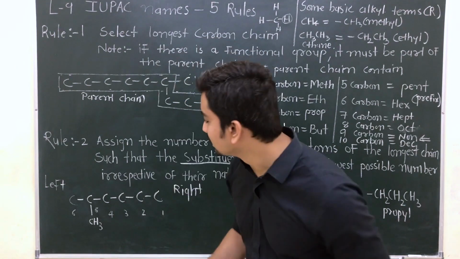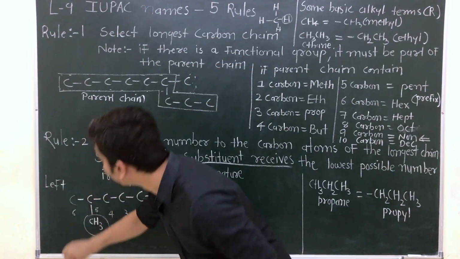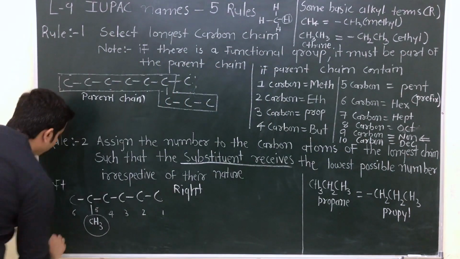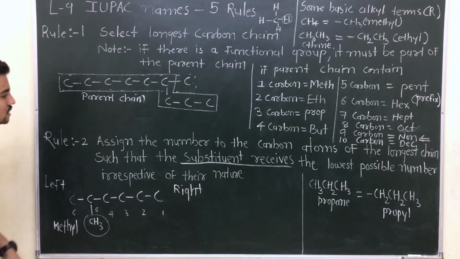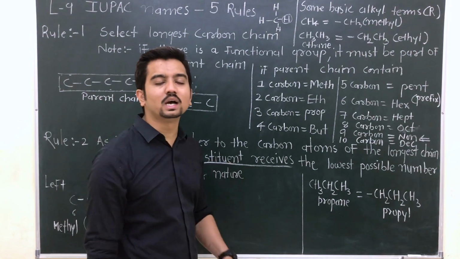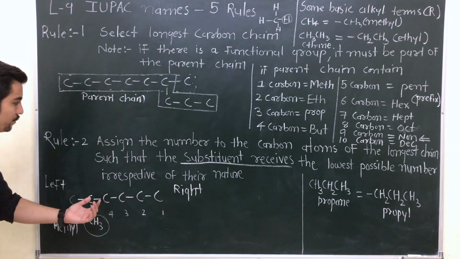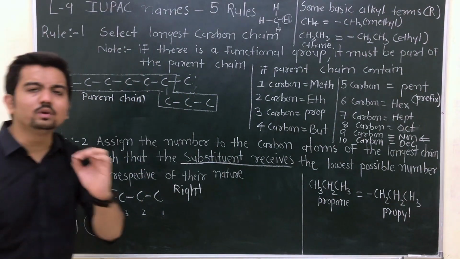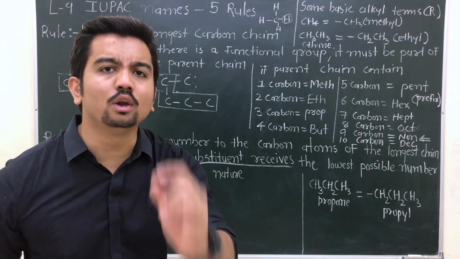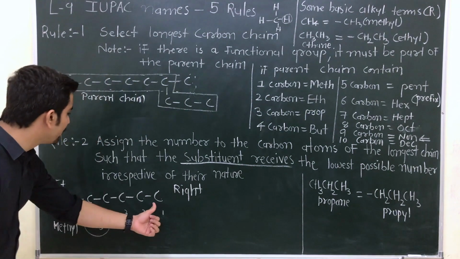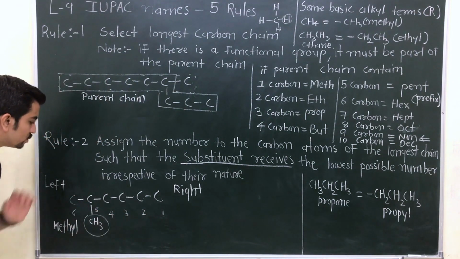Clear? In this case, this alkyl group or methyl group is known as a substituent. You have to give numbers to the chain in a way that your substituent gets the lowest possible number. Suppose I give from the right side, the number is 5.